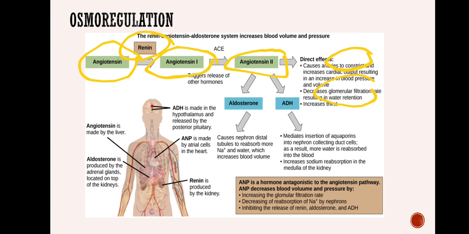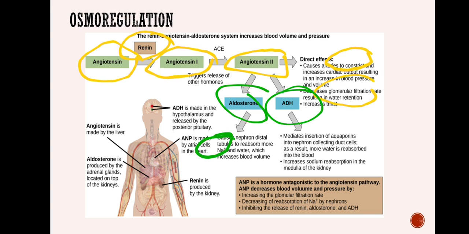In the other pathway, it also influences the secretion of aldosterone and antidiuretic hormone. This aldosterone is produced by the adrenal gland. In the previous session we have seen aldosterone, a steroid hormone. So this aldosterone acts on the nephron, the distal convoluted tubule and proximal convoluted tubule. Remember, in the distal convoluted tubule, it will increase the reabsorption of sodium and water. So since sodium and water absorption has increased, blood volume increases, pressure increases.